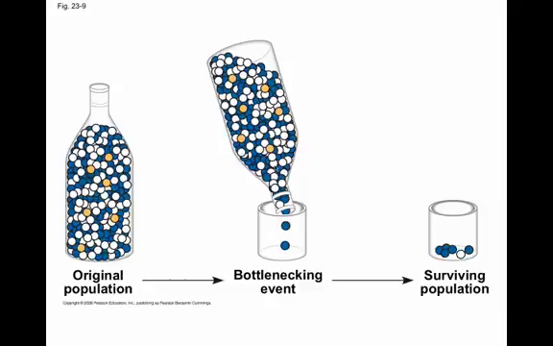Some random event might cause something to happen to that white bead, at which point you have a fixed allele. The only allele present in that population is the blue allele. All the others are gone. And again, nothing to do with the quality of those alleles, it just was an event that happened to take out the other individuals.